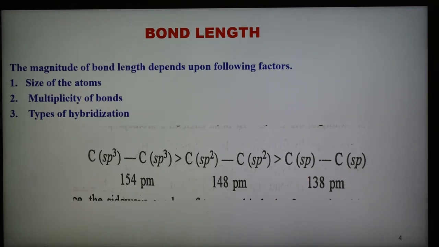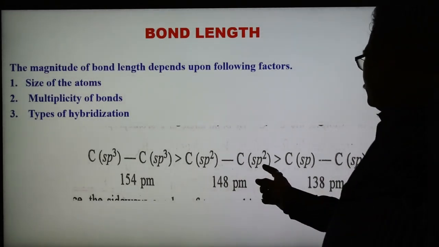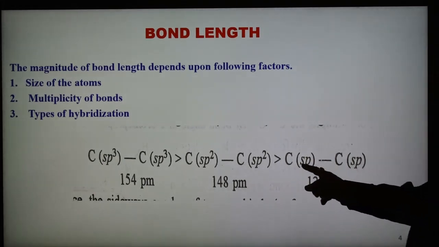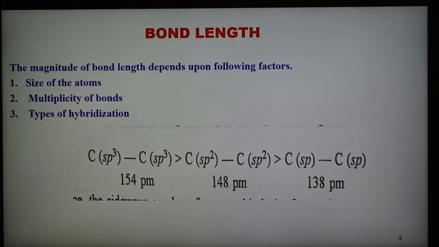Therefore, a bigger orbital forms a longer bond, and hence the carbon-carbon single bond length decreases in this order. The carbon-carbon single bond with sp3 hybridization has a bond length of 154 picometer. The carbon-carbon bond with sp2 hybridization is 148 picometer, which is shorter. Again, the carbon-carbon bond with sp type of hybridization has a bond length of 138 picometer.